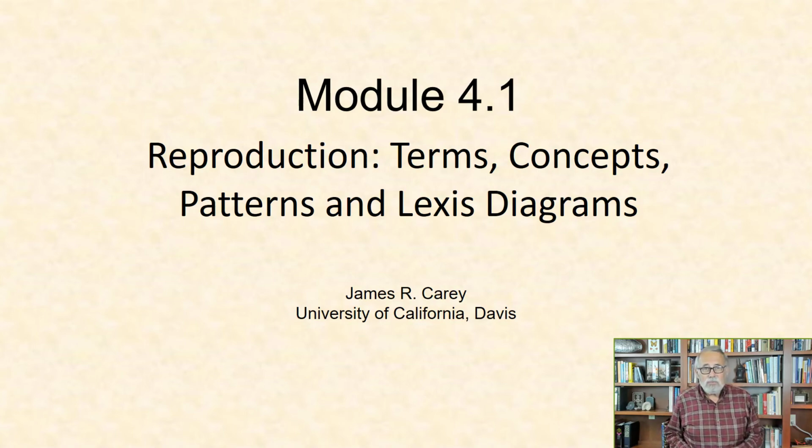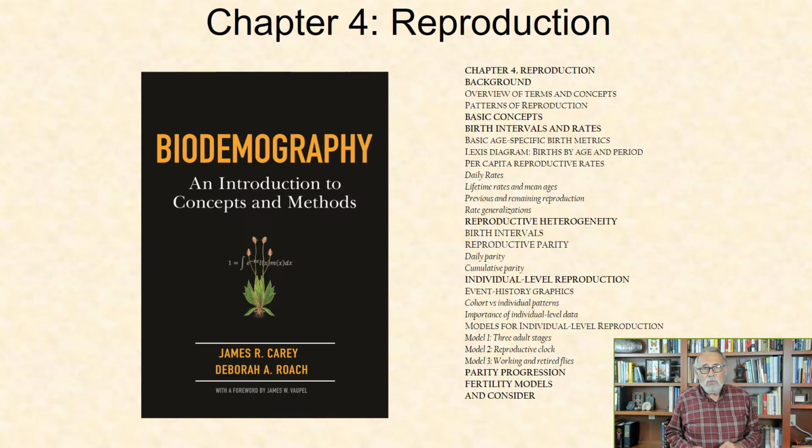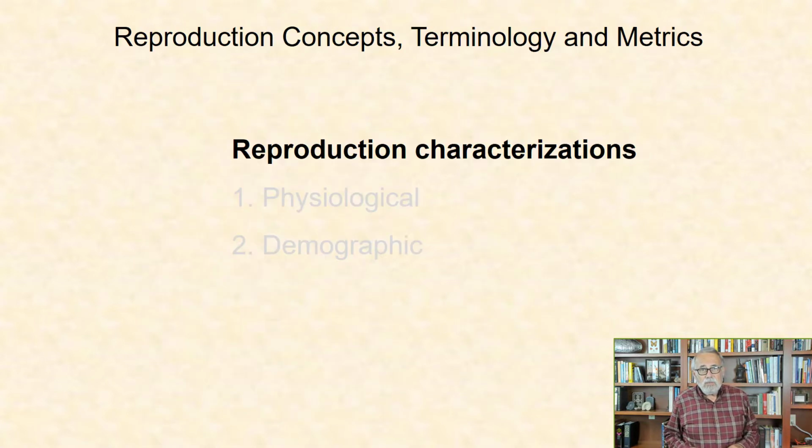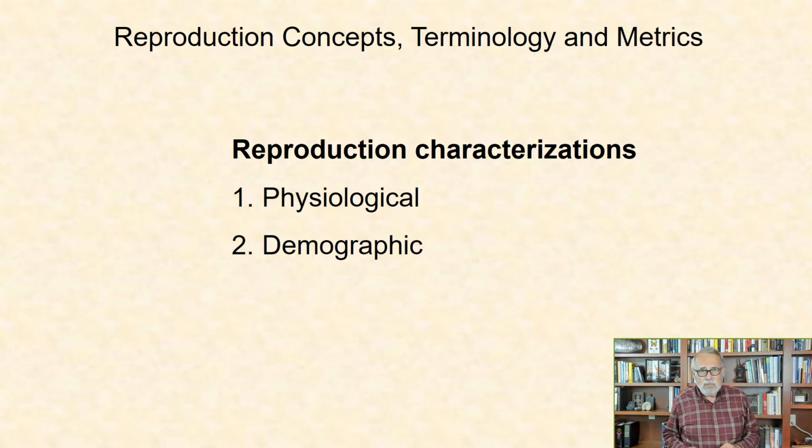In this first module of Chapter 4 on Reproduction, Module 4.1, I will cover reproductive terms, concepts, patterns, and Lexis diagrams. Reproduction can be characterized in two ways, either physiological, in other words, the process that results in offspring, or demographic, which is the per capita rate of offspring production in a given period of time.